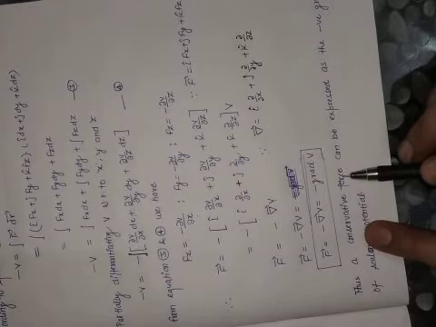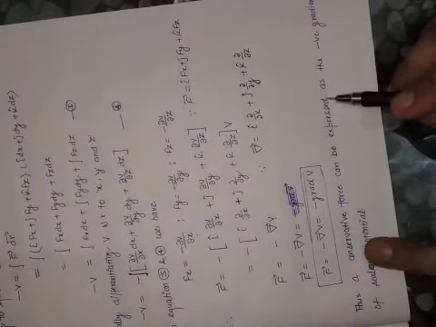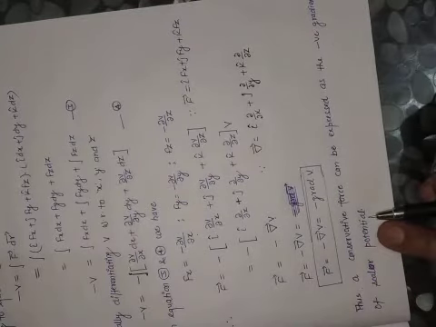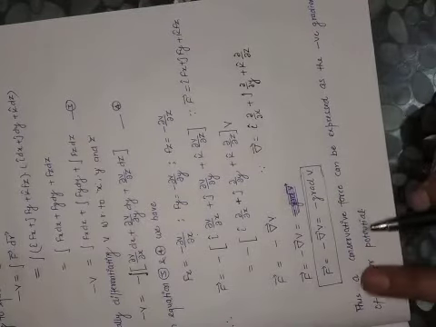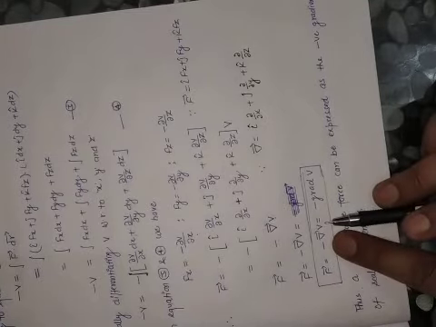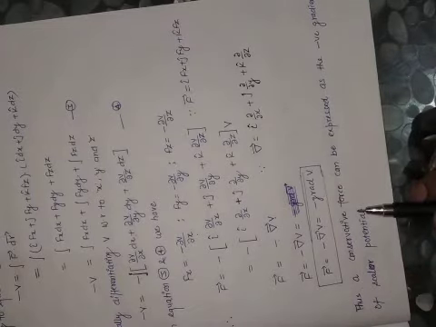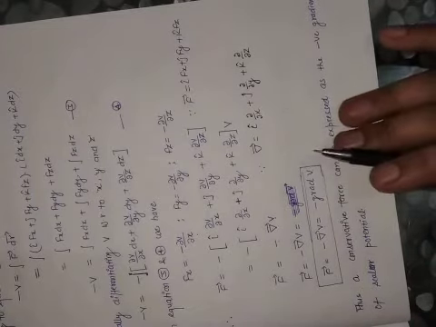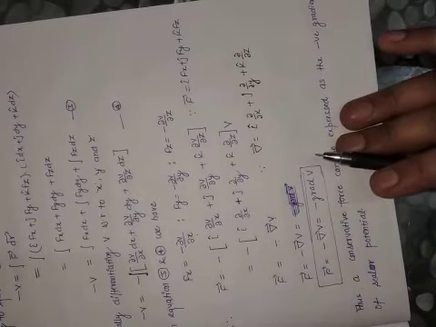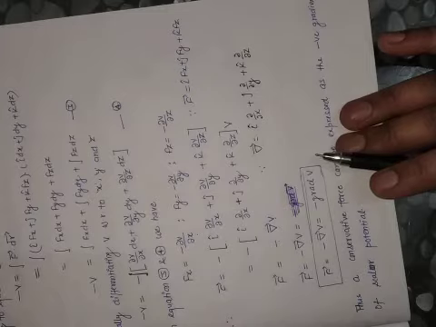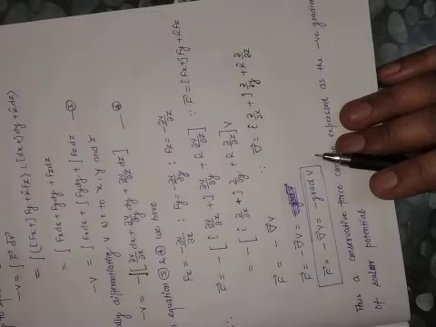A conservative force can be expressed as the negative gradient of a scalar potential, F equals minus del V or minus grad V. So this is the result from this topic, that a conservative force can be written as the negative gradient of any potential, any scalar function. This is a very important topic in your syllabus and asked many times in examinations. So concentrate on it and try to derive it, and you can easily get that.